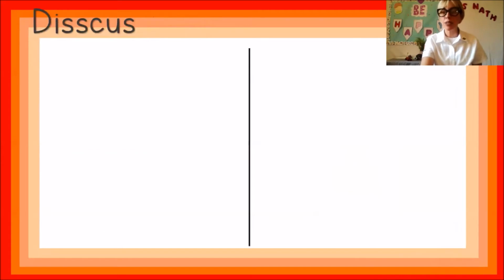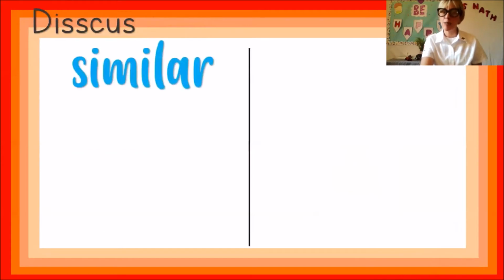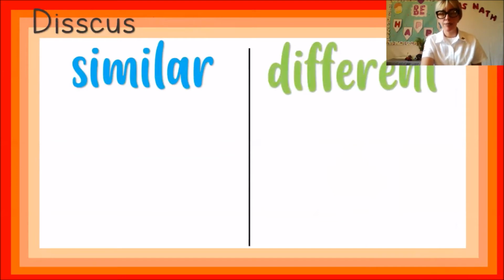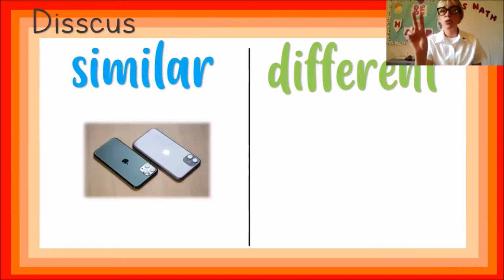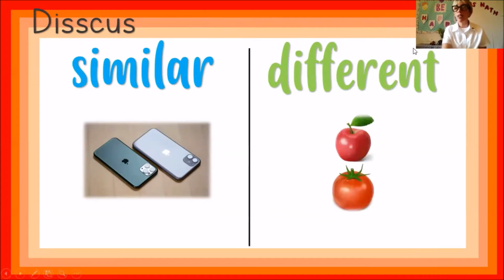Now, we are going to discuss what is similar and different. Let's look at the examples. Over here, we have two similar cell phones. Both are the same brand, the same size, but they have some differences. The camera, the color, so they are similar, not the same. They are similar.